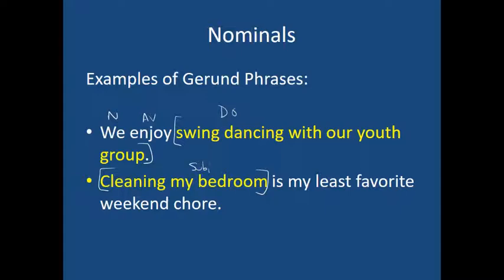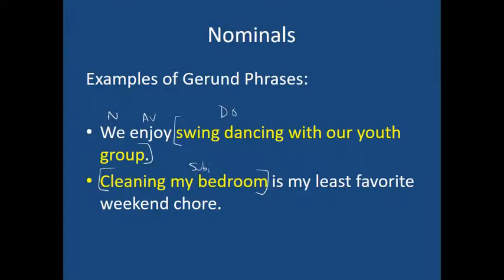A phrase is not a full sentence. And those things in yellow could not stand by themselves. Cleaning my bedroom is not a sentence. Swing dancing with our youth group is not a sentence. But when I combine it with all the other parts, it becomes a sentence. I have to train myself to see those parts in yellow as working collectively. So now, when I realize that they're all working collectively as one big nominal slot, one big direct object in the first example, or one big subject, I realize, okay, that is all one big structure, and that leads us to having to put these guys up on trees.